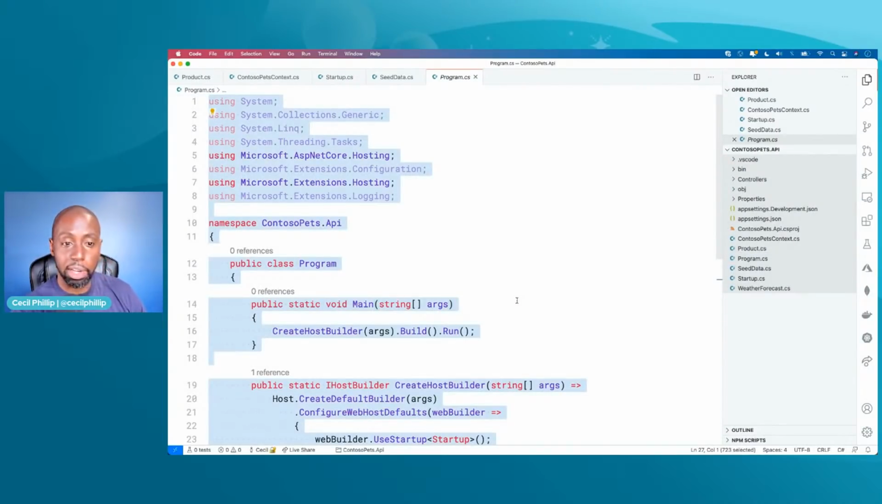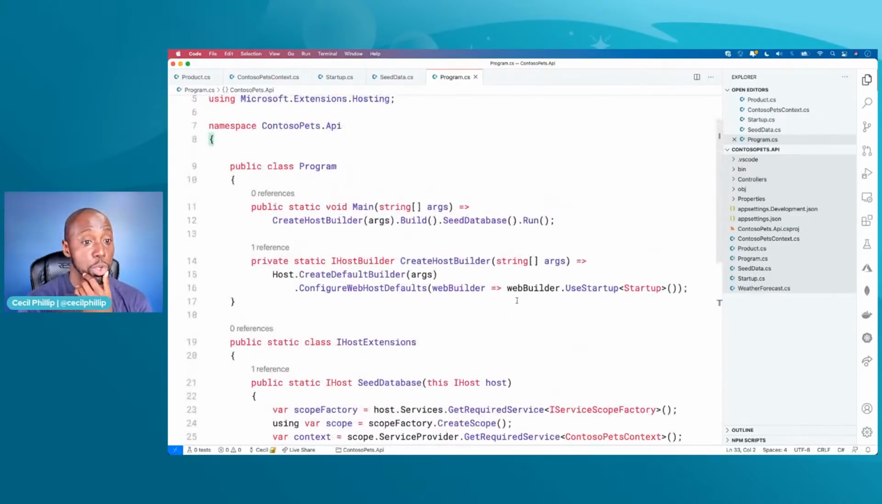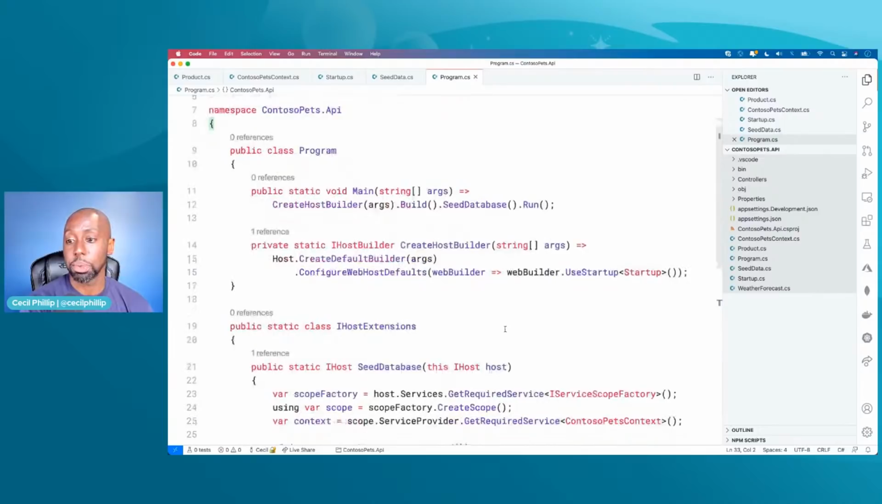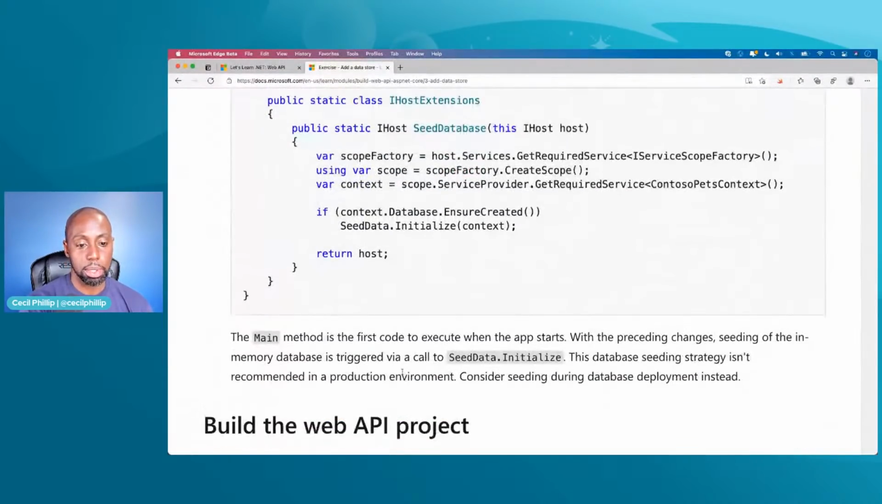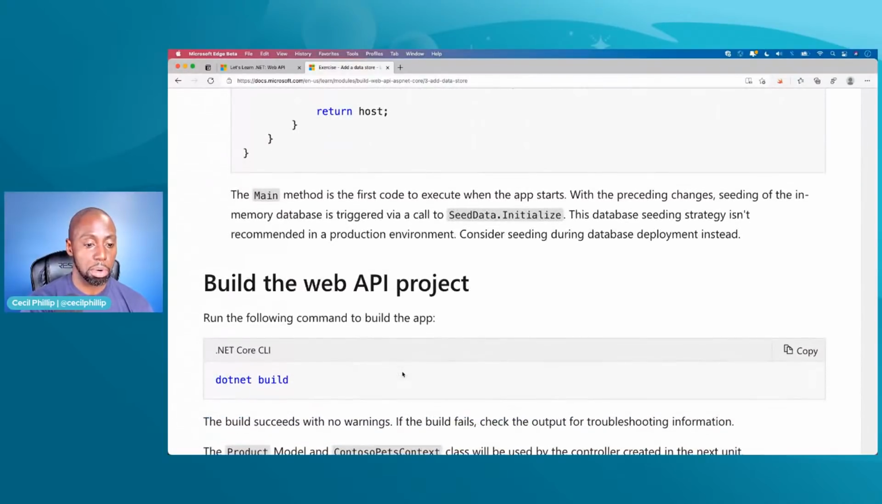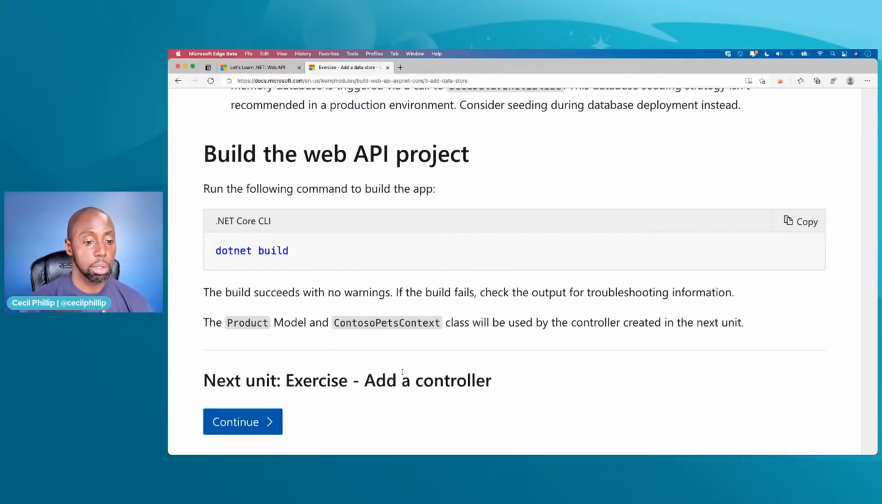I feel like I'm a glorified copy paster today, but hopefully you'll see this is what it actually feels like when you go through these Learn modules. So the exact code that I have here is the same code that we got from that Learn module. Let's see, what else do we got to do? Let's scroll down a little bit. Right. Now it wants us to build it, and then we can move forward to the next module. So let's go ahead and do that.